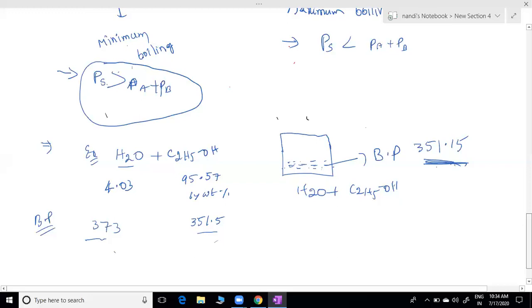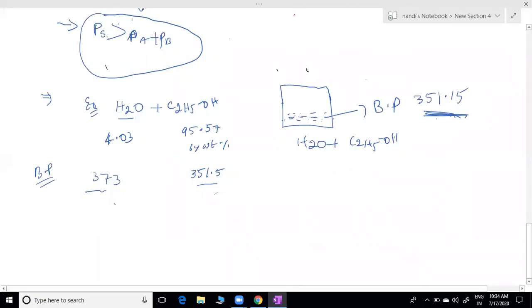Minimum boiling. That means we mix both, then their boiling points I'm taking. That mixture boiling point is less than those components. That's what we call a minimum boiling azeotropic mixture. Then maximum boiling azeotropic, sir. Maximum. Can you give now? Maximum means that boiling point should be more than these components. Maximum boiling azeotropic mixture.